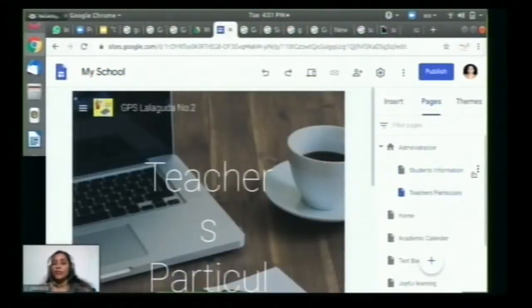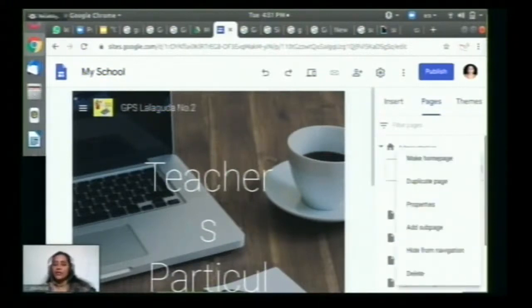And here one more important thing is that sometimes we need to safeguard the things. So at that time you can hide from navigation. You can actually hide the sub page.